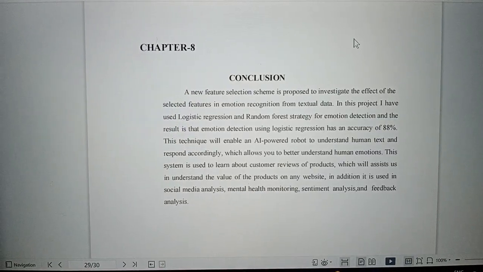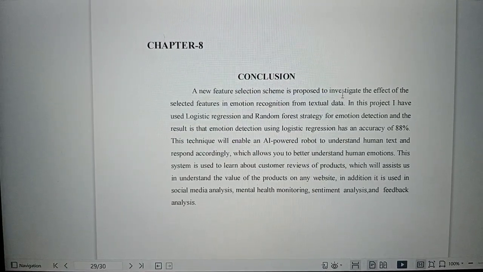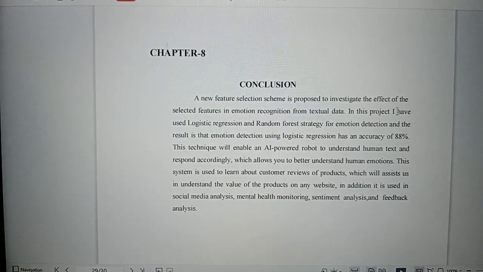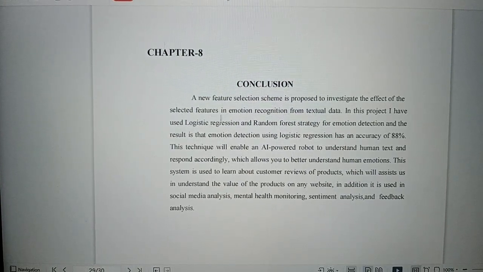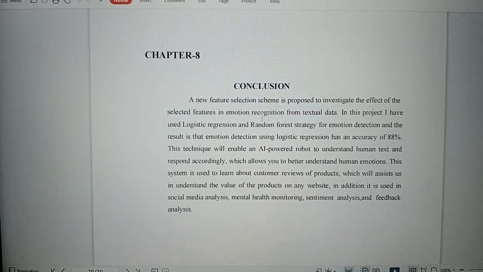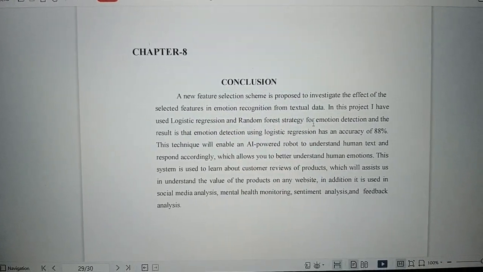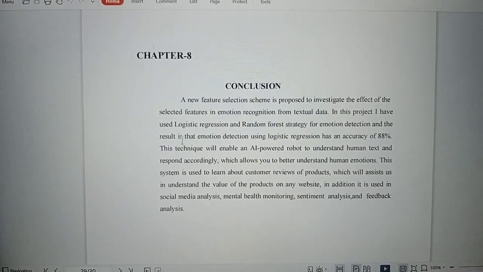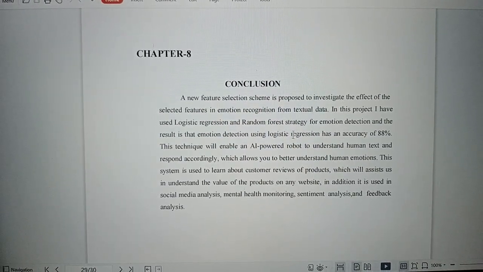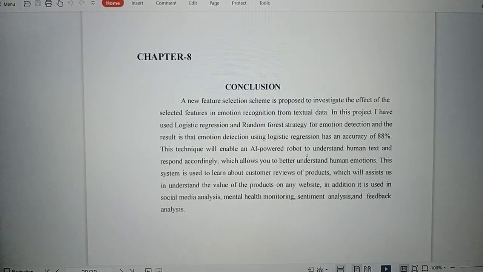So finally, the conclusion of this project is that a new feature selection schema is proposed to investigate the effect of the selected features in emotion recognition from textual data. In this project, I have used logistic regression and random forest strategy for emotion detection, and the result is that emotion detection using logistic regression has an accuracy of 88%.